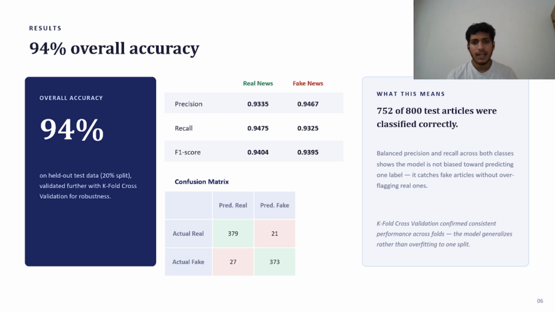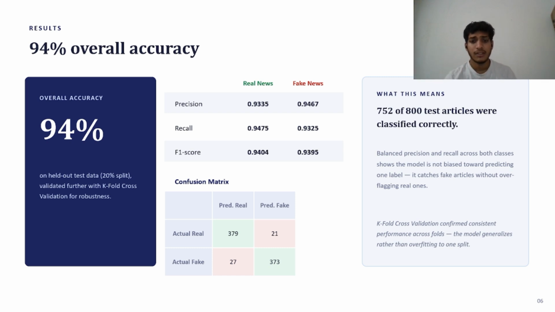For the real news class, precision is 0.9335, recall is 0.9475, F1 score is 0.9404, and for the fake news class, precision is 0.9467, recall is 0.9325, F1 score is 0.9395.